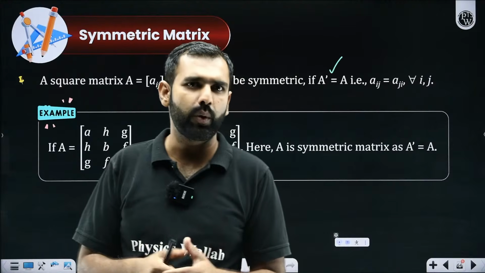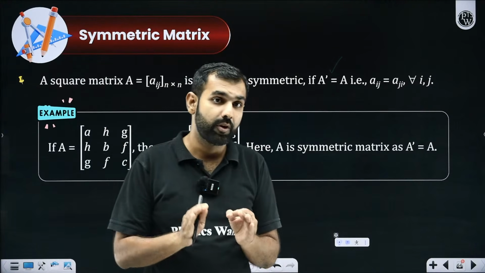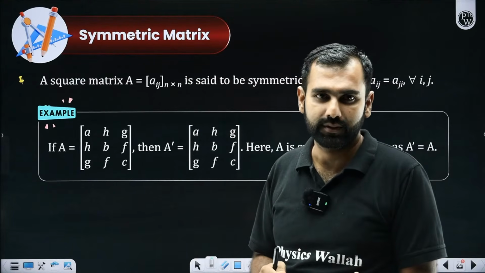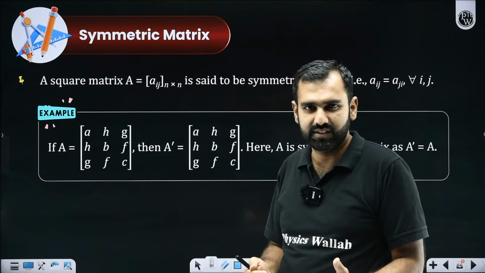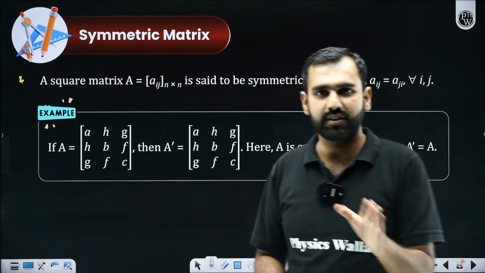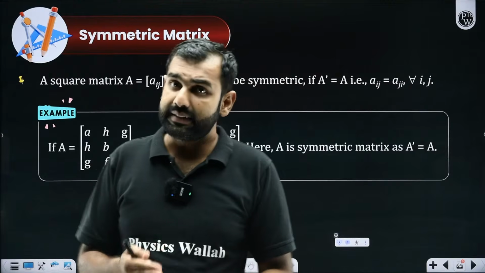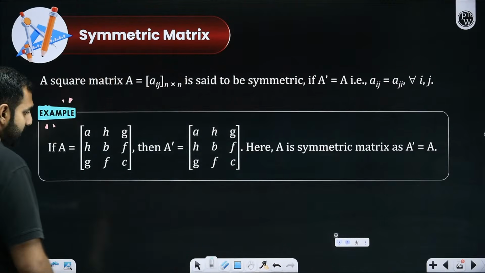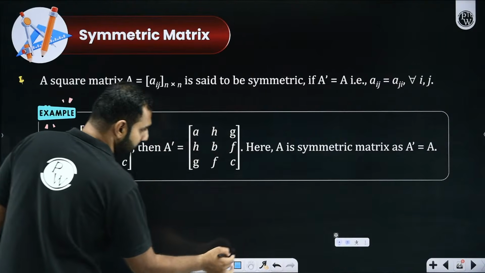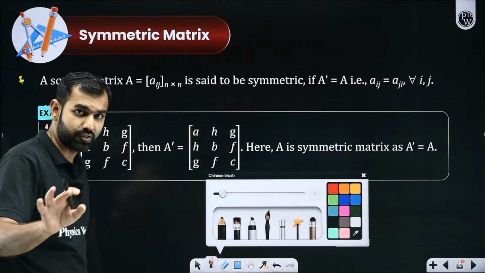First of all, give me a quick confirmation in the chat box. Did everybody understand the meaning of transpose of a matrix and symmetric matrix? How do we check it? Sir, can there be some other definition? Yes, there are three definitions. First one, a matrix and its transpose are equal. Second definition, you will notice that these terms pairwise will be the same. If it is a symmetric matrix, of course, it has to be a square matrix.